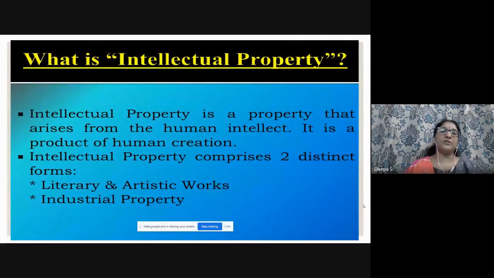Next we'll pass on to intellectual property rights. At least two to three questions are frequently asked in intellectual property. When you revise a topic, you have to revise everything. Intellectual property means, when it was implemented.